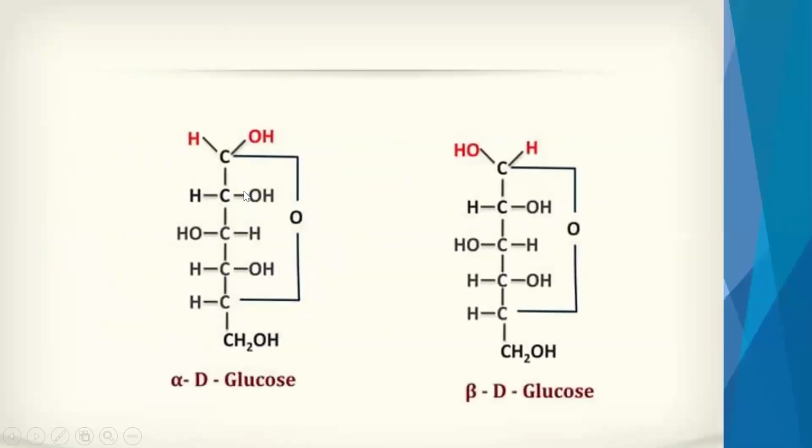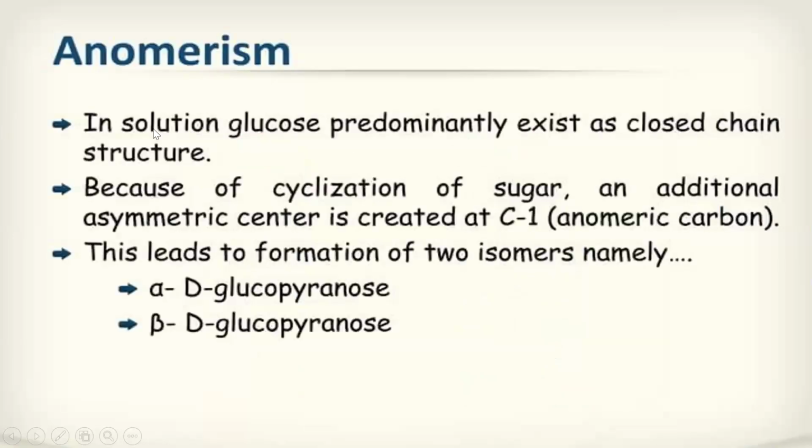So here you can see this is the structure of glucose. Here the hydroxyl group is on the right side and the hydrogen is on the left side. Usually here it will be C double bond O. But whenever we dissolve it in a solution, alpha D glucose forms. In alpha D glucose, hydroxyl is on the right side and hydrogen is on the left side. But in beta D glucose, hydroxyl is on the left side and hydrogen is on the right side. So these are the anomers of glucose, and this is known as anomerism.